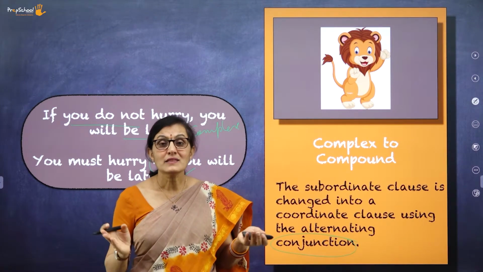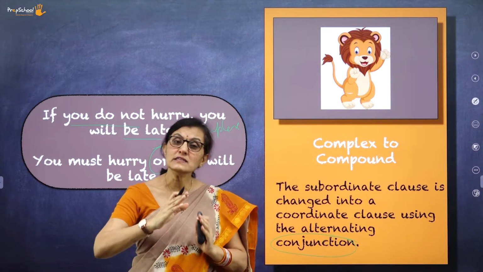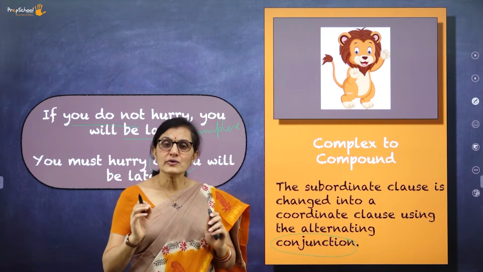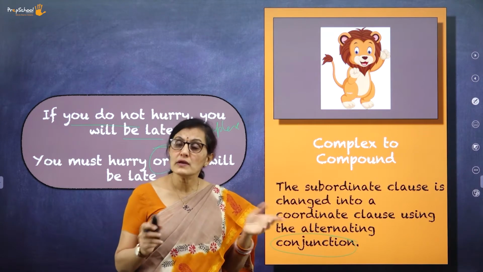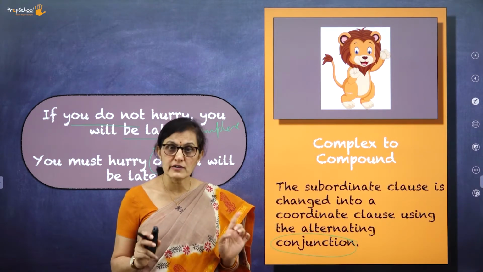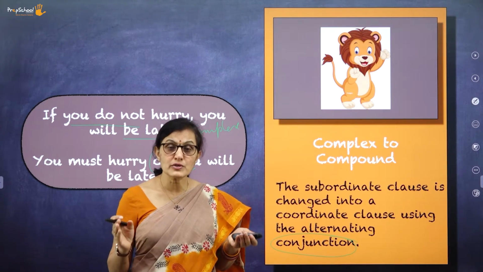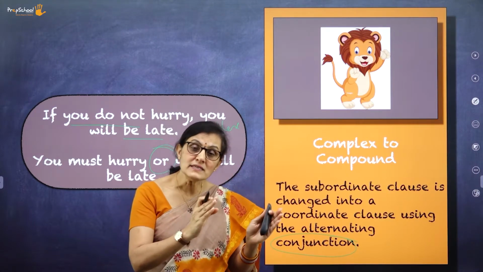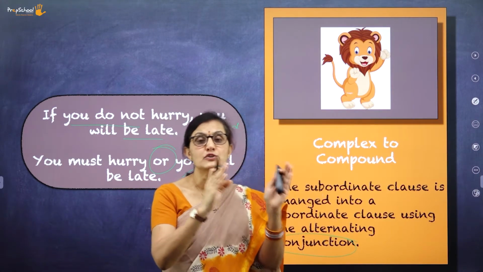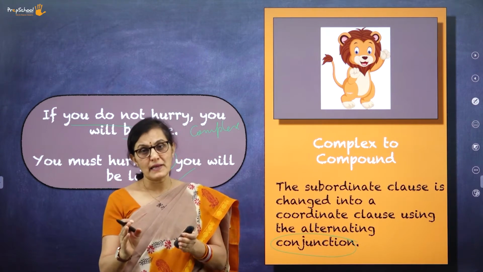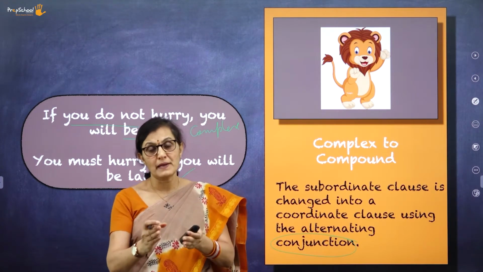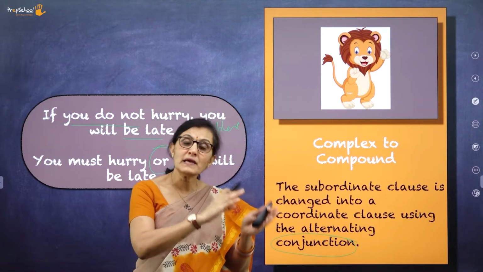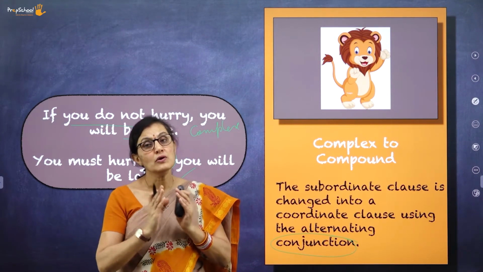So children, these are a few of the sentence formations that you need to at least know. Forget about applying the rule. You don't have to know about it right now. Okay. So I have taught you a few of the sentences, how simple to compound, simple to complex. Then how compound to simple, compound to complex. And then how complex to simple, complex to compound.